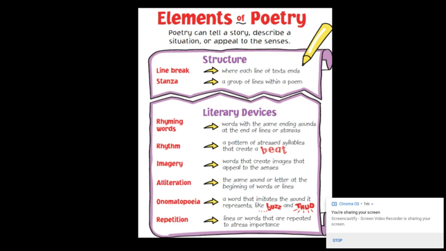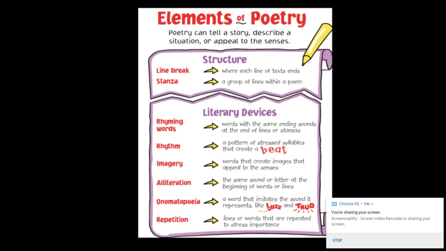Poems also have line breaks. That's where each line of text ends. Usually when we're writing in a narrative genre or an informational genre, our line ends where our sentence ends with a period. I don't always have to follow those rules in poetry, and as the poet, I can really end a line wherever I want to. So line breaks and stanzas are two things that make poetry very unique.